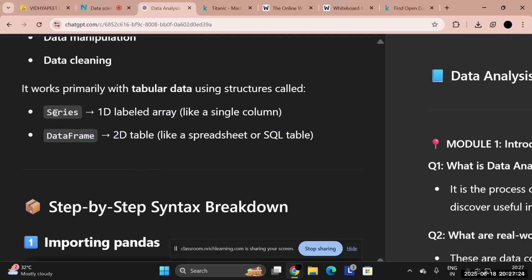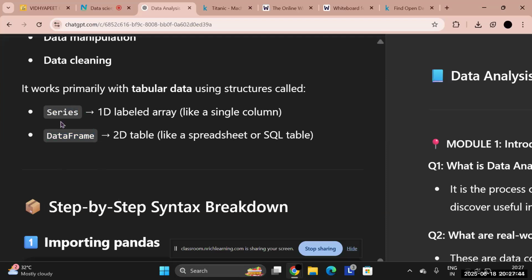See, these two words might sound difficult when you first start learning, but these are the basic terminologies we use in Python programming. When you become an expert, you don't say tabular data or tables. Rather than using tables, you say it's a series or it's a data frame.